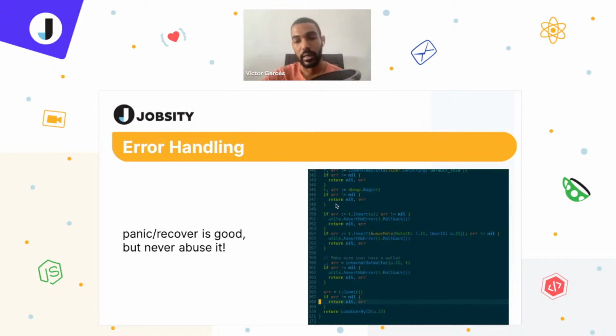And you may end up having code or functions with endless if statements just validating whether an error came or not. So even though panic and recover are good tools that you may use here, please never abuse them, because the next day another developer will come to work with that and it won't be fun. And you never know if it happens to you too.